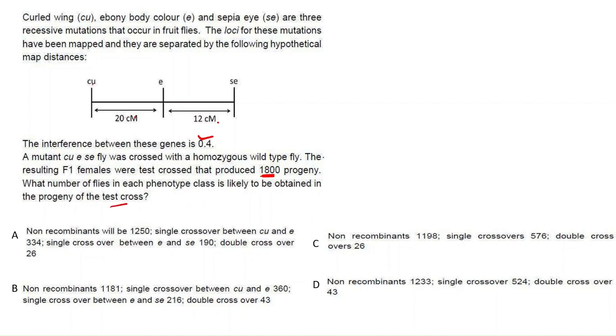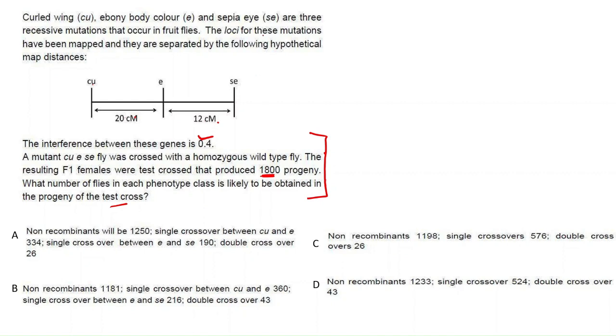Okay, you can see the question, this part is just to make you more confused. So I'll simplify the question for you. This is the gene order, they also gave the gene distance.